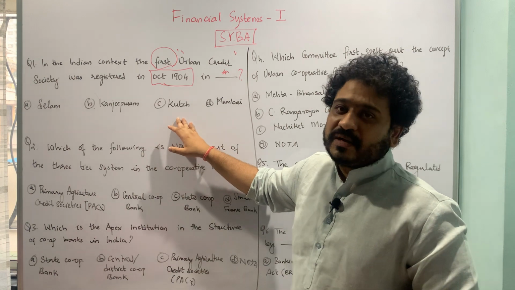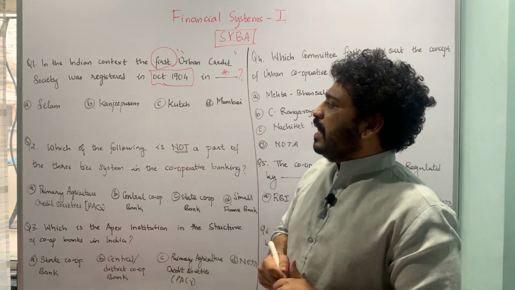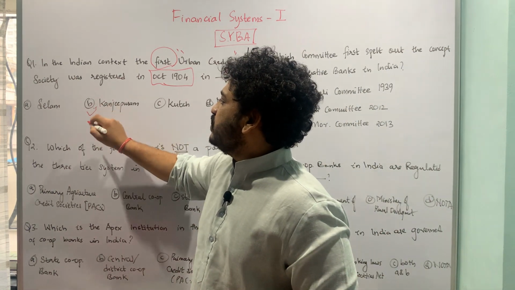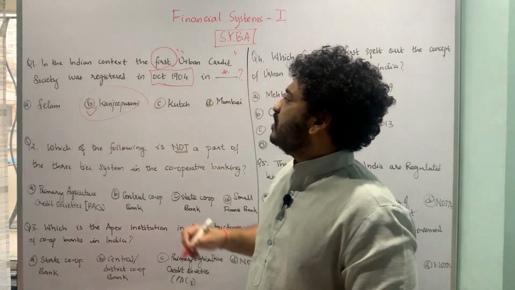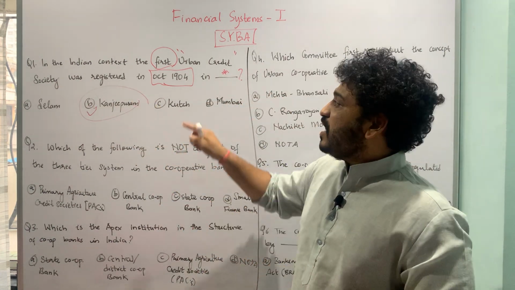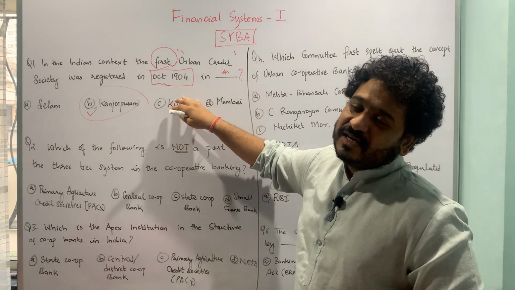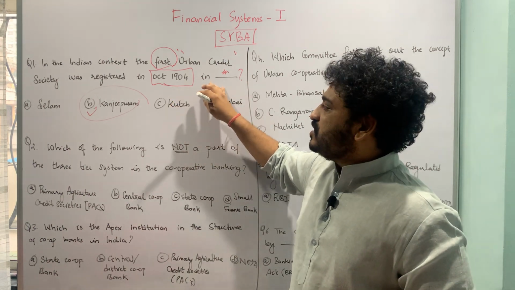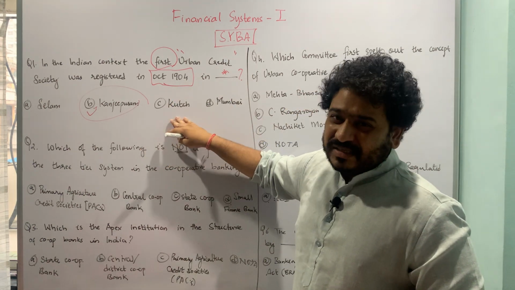Now you have to remember this, and the correct answer here is option B, which is Kanjipuram. So in the Indian context, the first urban credit society registered in October 1904 was registered in Kanjipuram. So I hope this is pretty much clear.